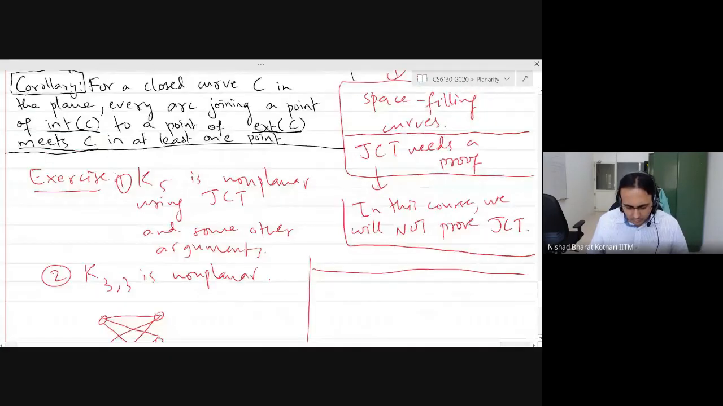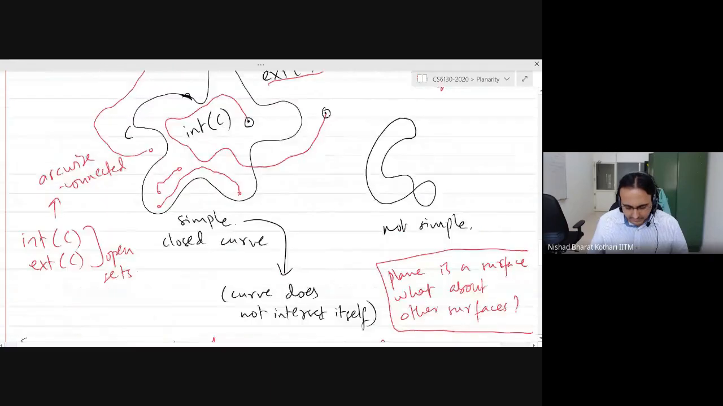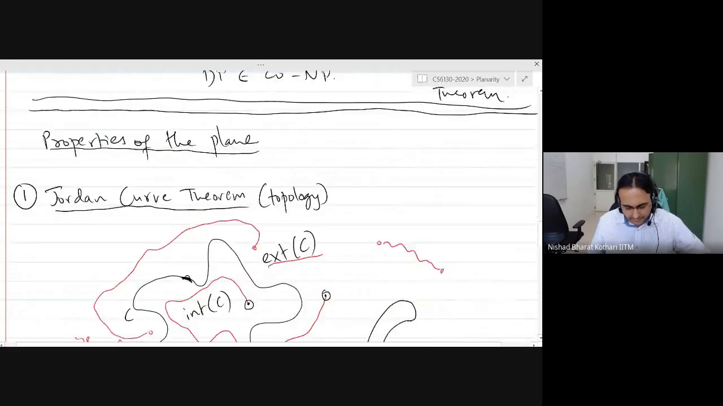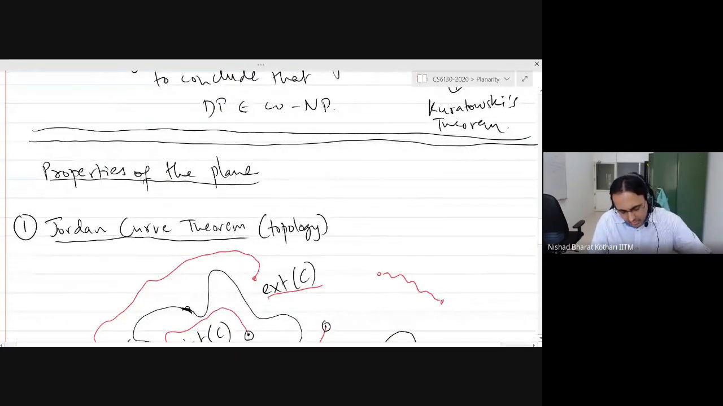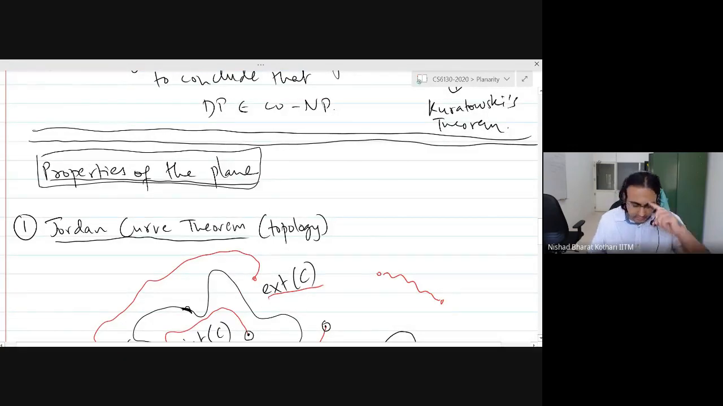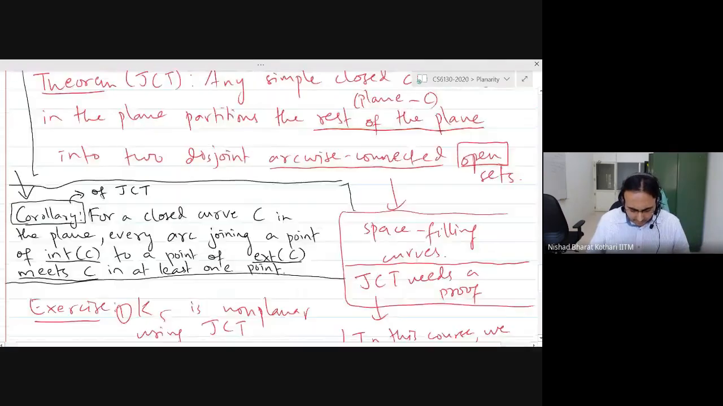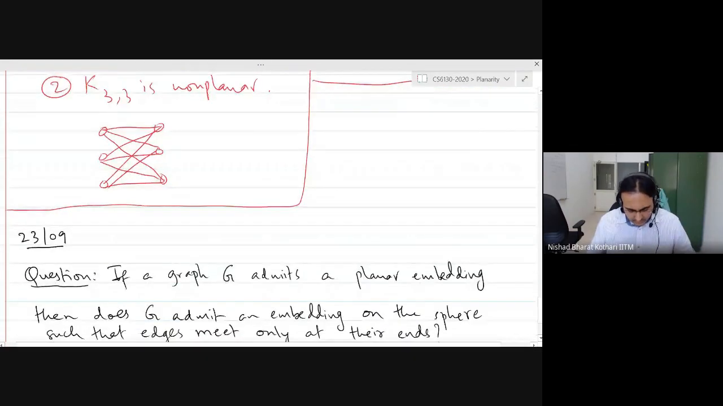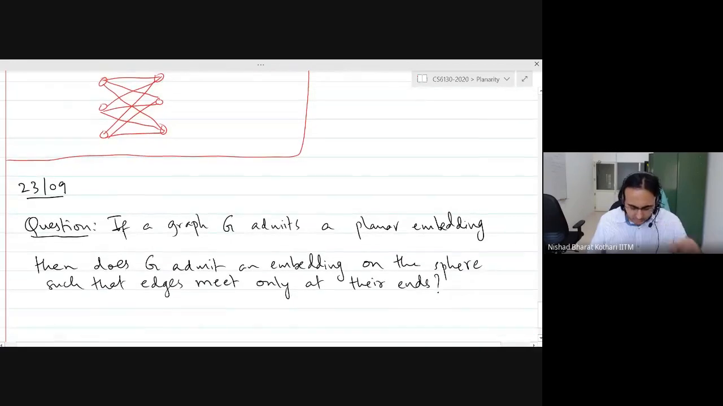So as we discussed, to discuss planarity we need some properties of the plane, right? And one of the most important properties of the plane is the Jordan curve theorem. There is another property of the plane that I want to discuss. But let's start with a question. Okay, so here is the question.